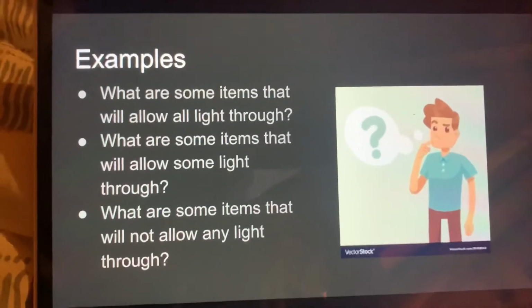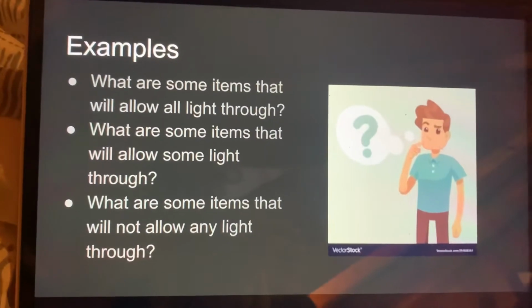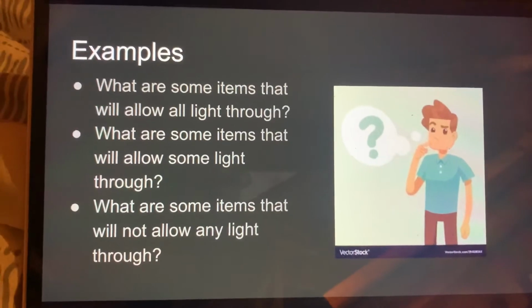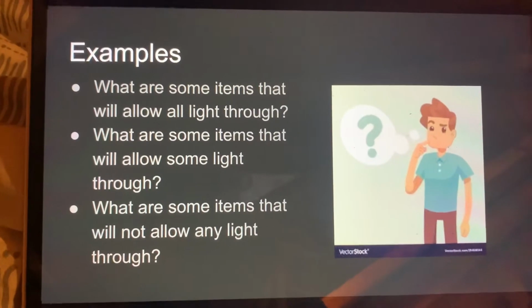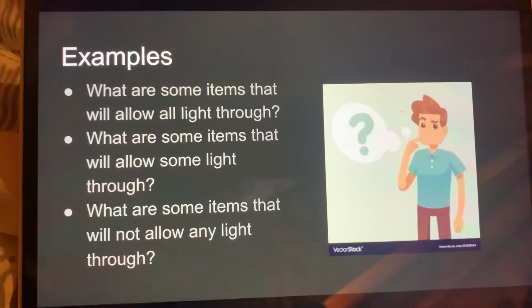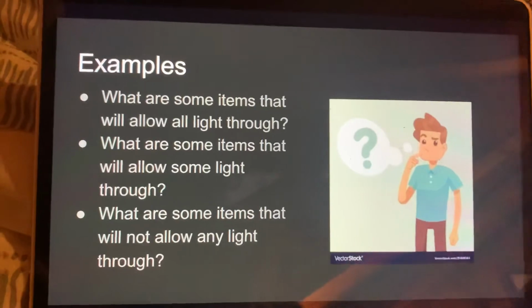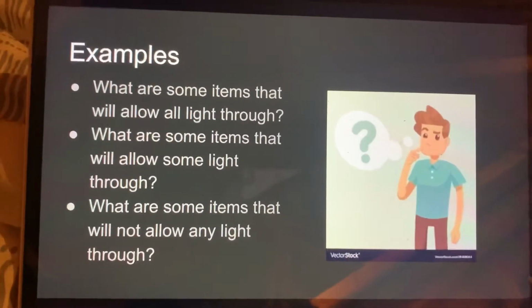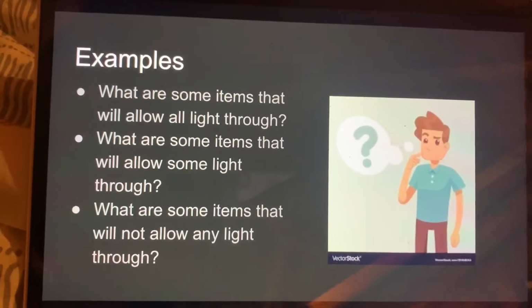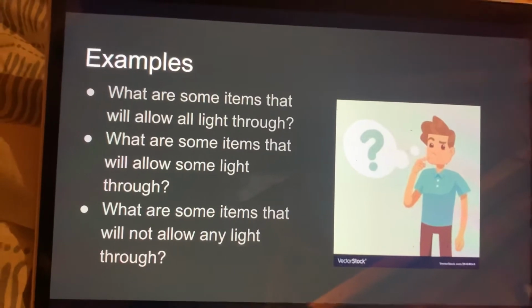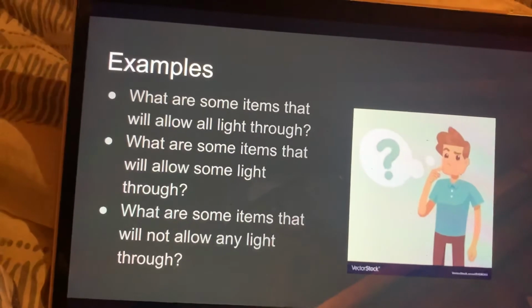Then we are going to look at examples. So let's think. We're going to think about what are some items that allow all light through. This will be a time where students will be able to raise their hands and give some examples. So students might give examples like glass or windows, or maybe even clear containers, something like that.